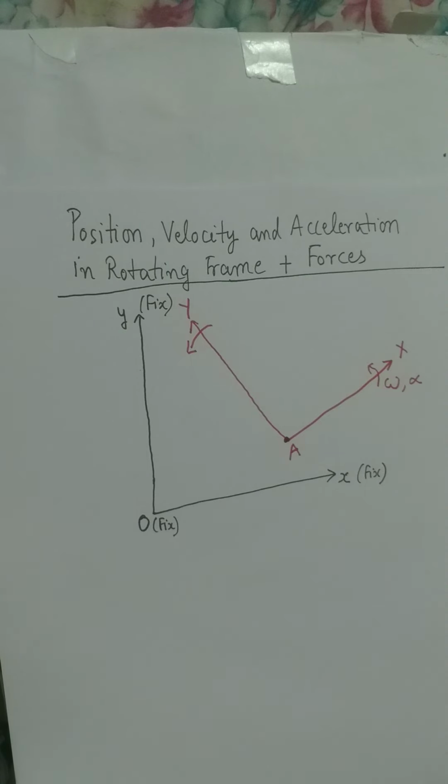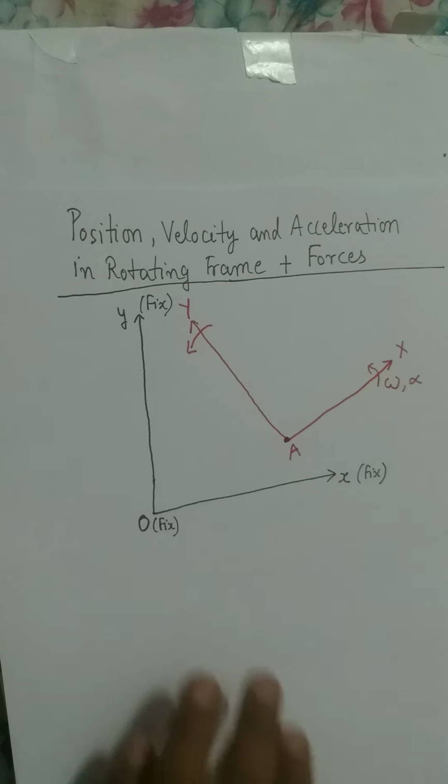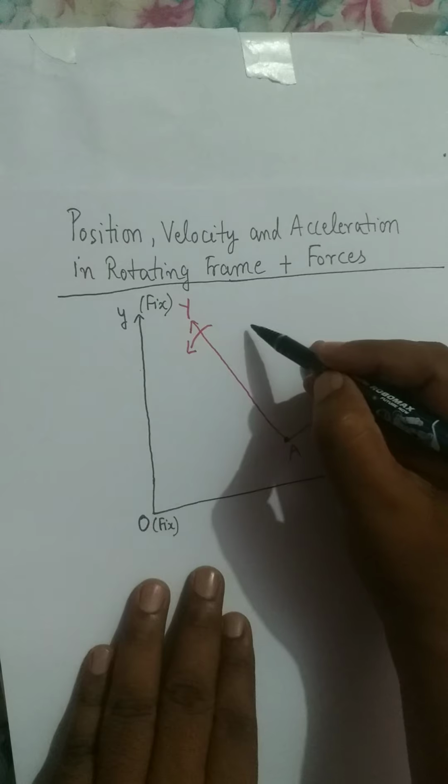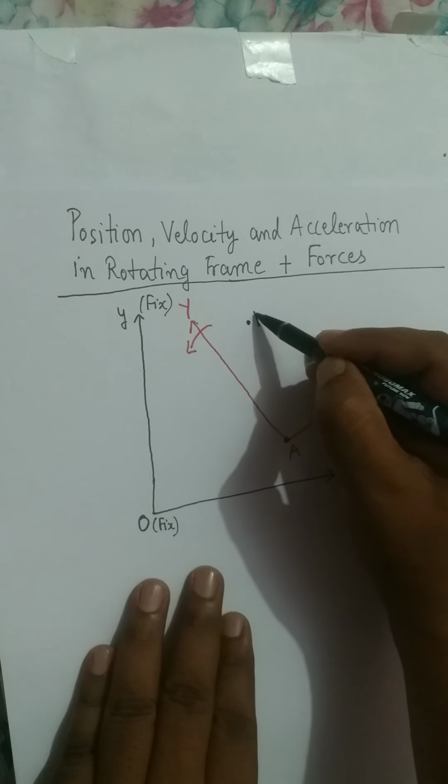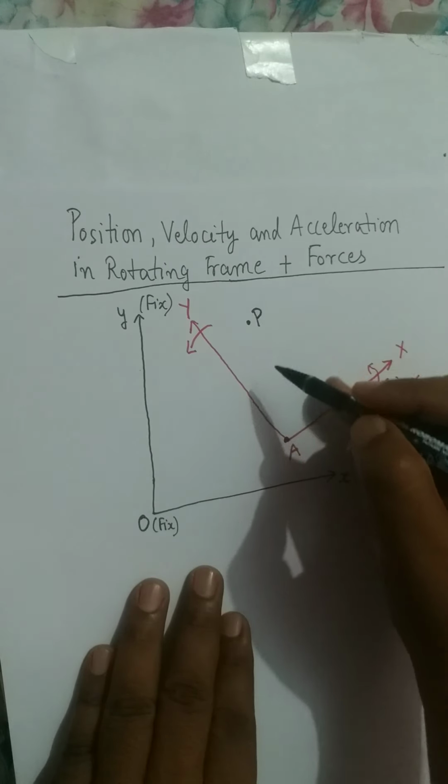Suppose we have a particle P located in space.